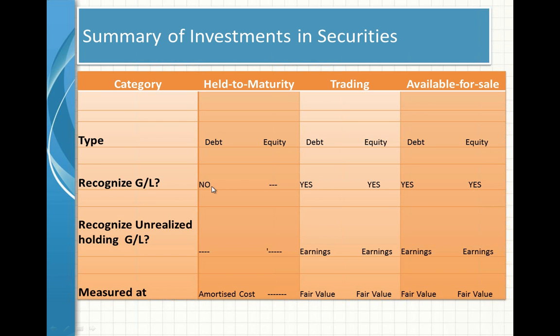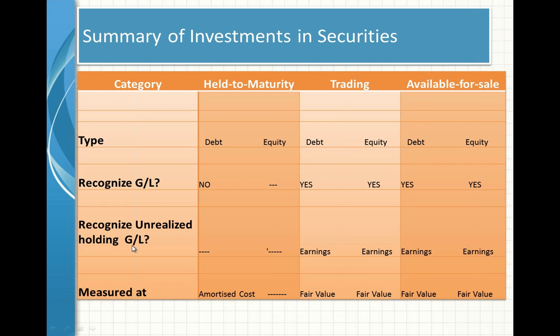Recognized gain or loss? No, because it is prepared at amortized cost. Trading securities? Yes. Whether it is a debt security or equity security, still yes. Available for sale securities? Of course, yes, but this should be recorded as a component in shareholders' equity.